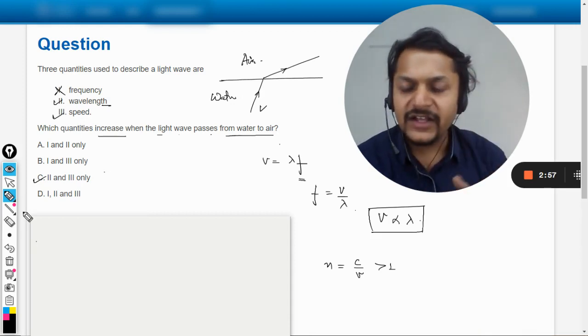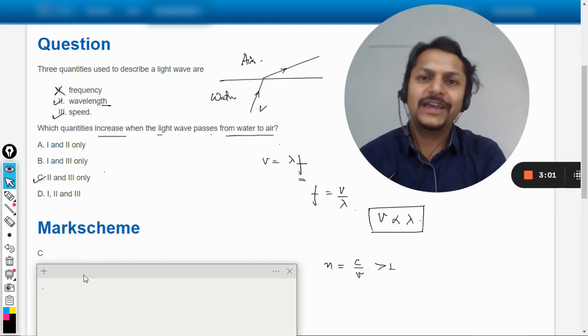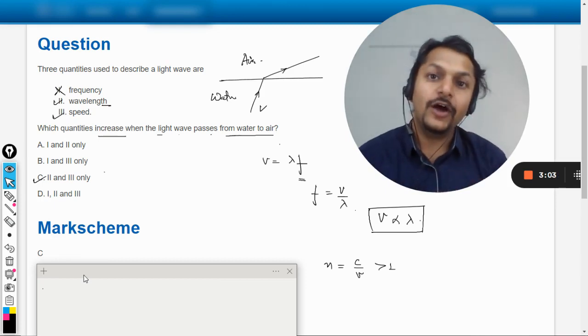Let us verify the answer from the mark scheme. And yes, the answer is indeed C. So my dear students, this is how we do this question.